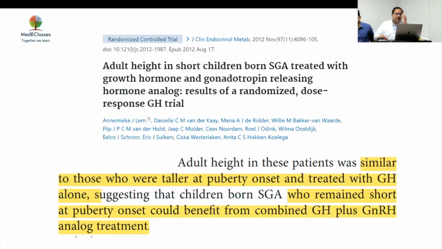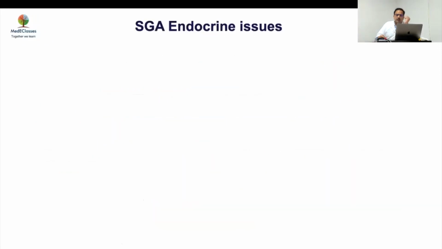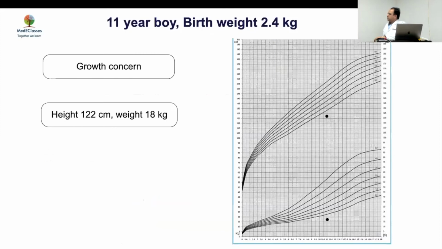So basically, these are very, very important points which Proteek had talked about, with regards to how important it is to understand whether a child is SGA or not when they come to us with precocious puberty. If they're coming to us with precocious puberty, always look for that. If they're coming to you with PCOS or any metabolic complication, look for that, because this will happen at a much lower weight, and this we'll discuss subsequently.